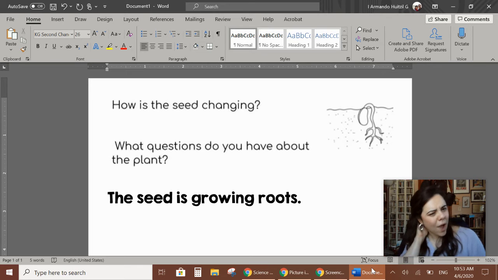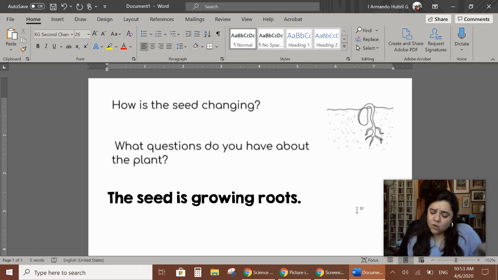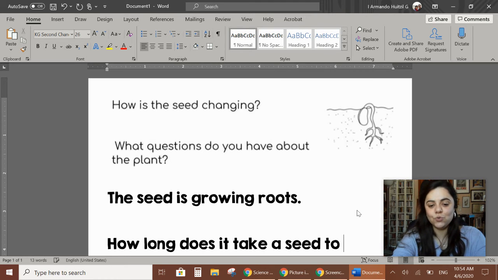Now they want to know what questions do you have about the plant? Remember, questions have to start like who, why, how, where, what. Has to have a question mark at the end. So what kind of questions do we have about the seed? I have one question about the plant. How long will it take to grow into a plant? How long from a baby to a plant? So that would be my question. How long does it take a seed to grow?